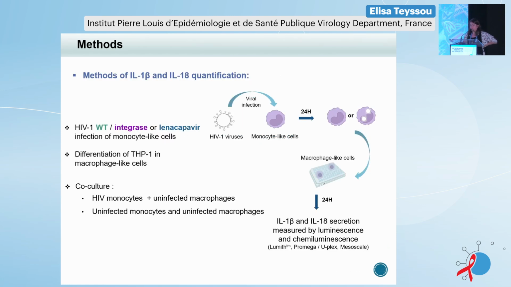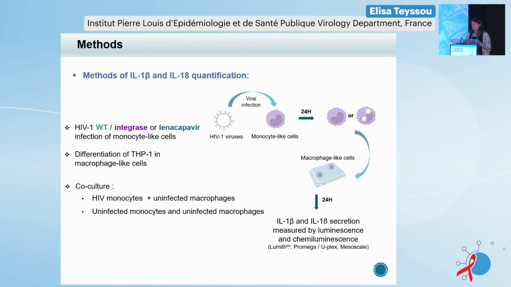So we have made 2 models of co-culture. One is a negative control: uninfected macrophages and uninfected monocytes together. And the other model is uninfected macrophages, but this time co-cultured with infected monocytes, with wild-type or mutated virus.